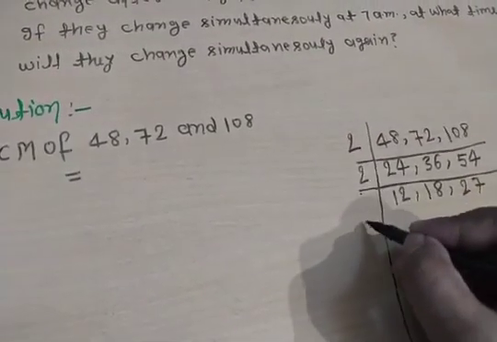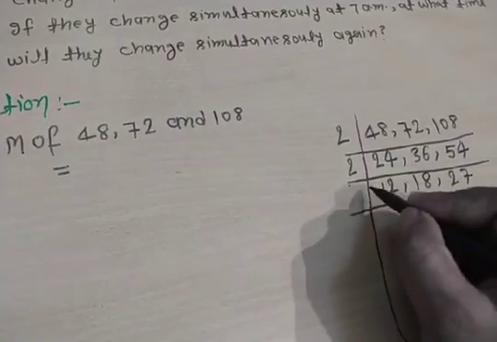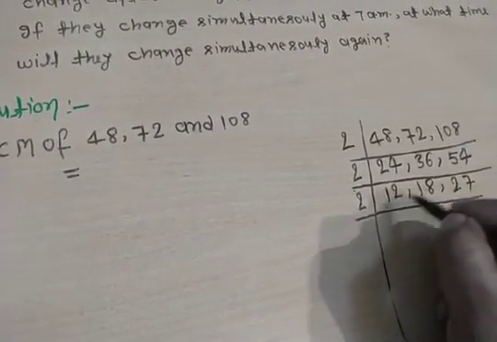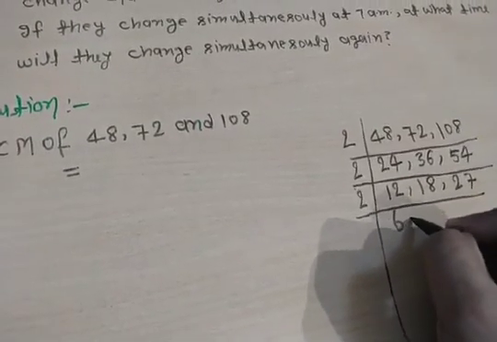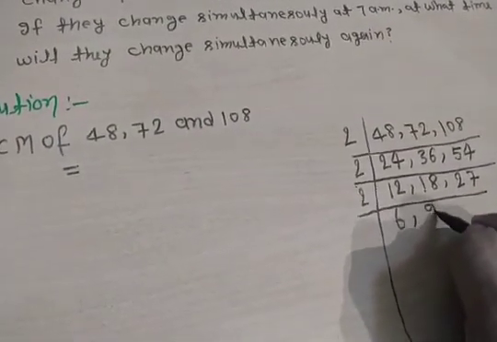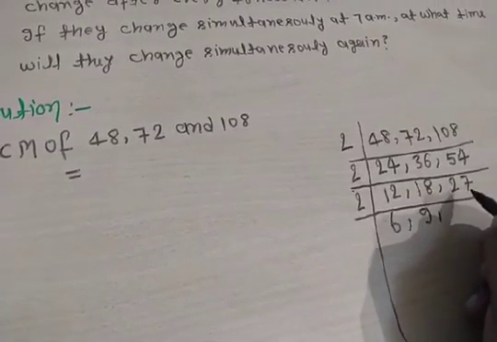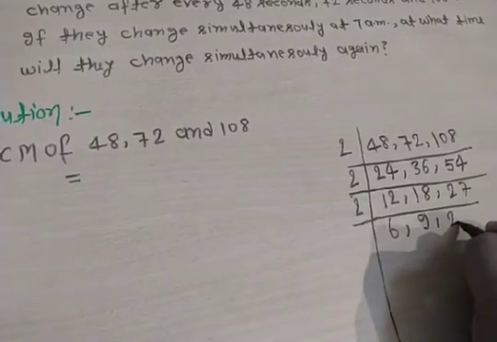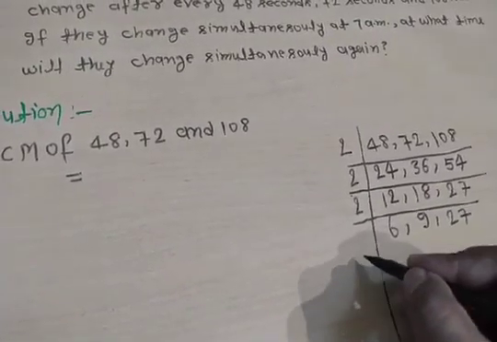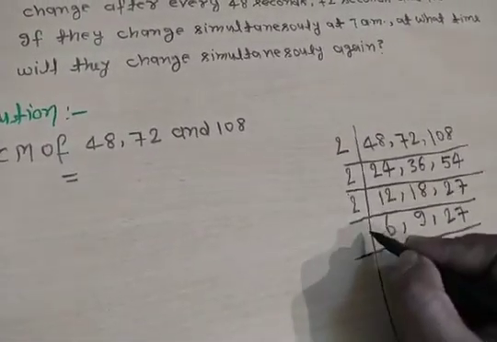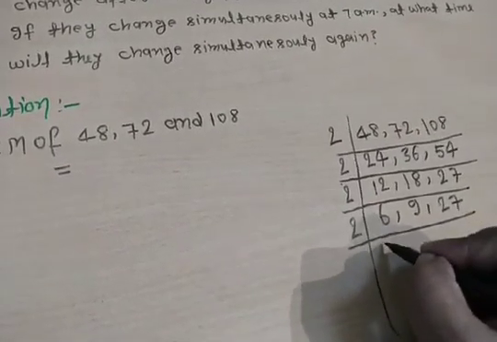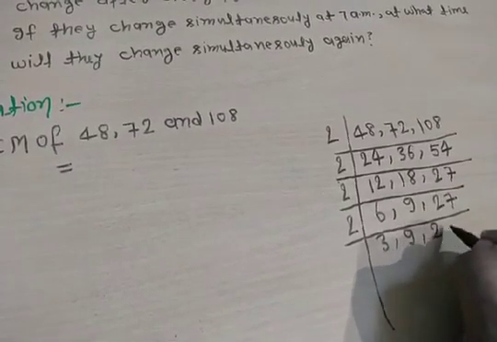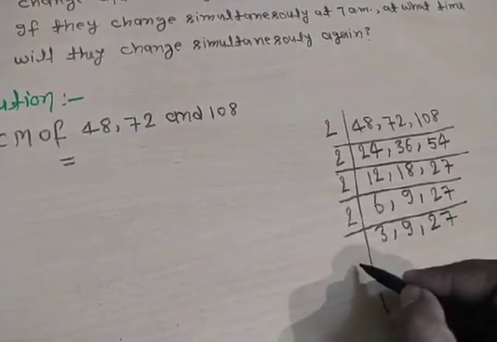Clear? Now we select 2 again, because 2 divides at least two numbers, 12 and 18. Here we obtain 6 and here 9, and 2 does not divide 27, so we forward 27 as it is. Now again 2 divides 6, so write here 2, 2 times 3 is 6, and 9 and 27 we write as it is because 2 does not divide them.